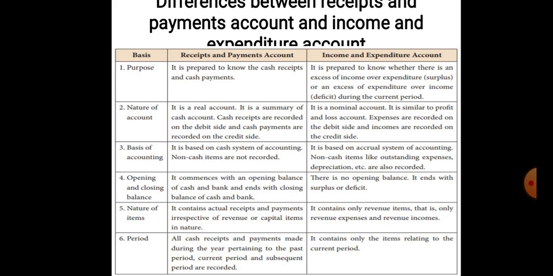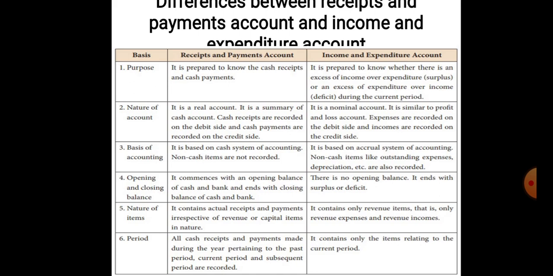Opening and closing balances: in the receipts and payments account, opening balances of cash and bank and closing balances of cash and bank will be recorded. In the income and expenditure account, there is no opening balance; it ends with the balancing figure of surplus or deficit.